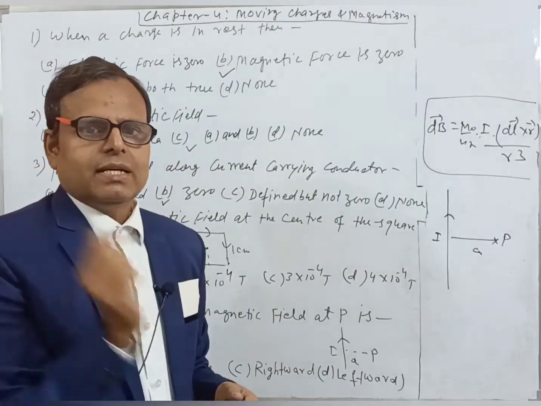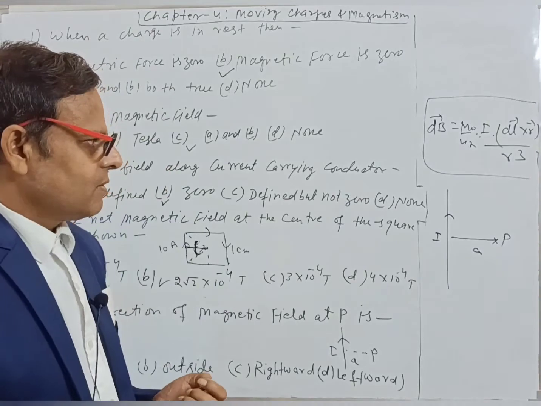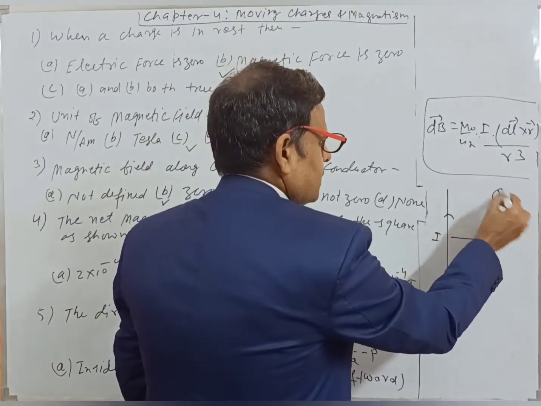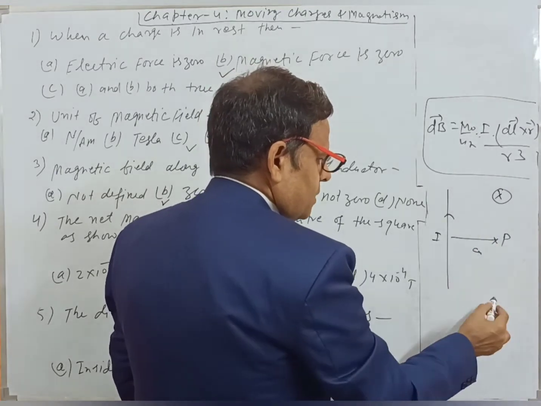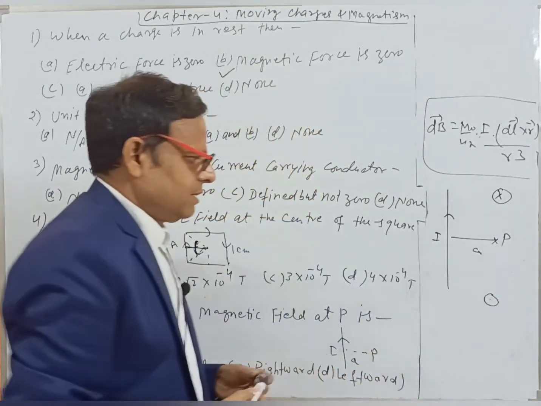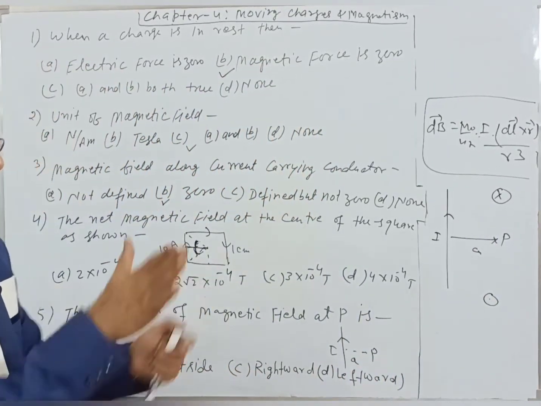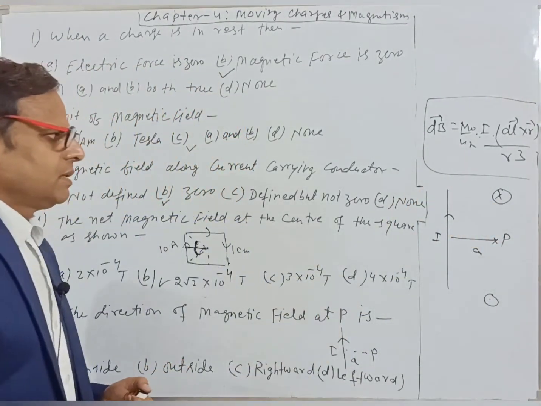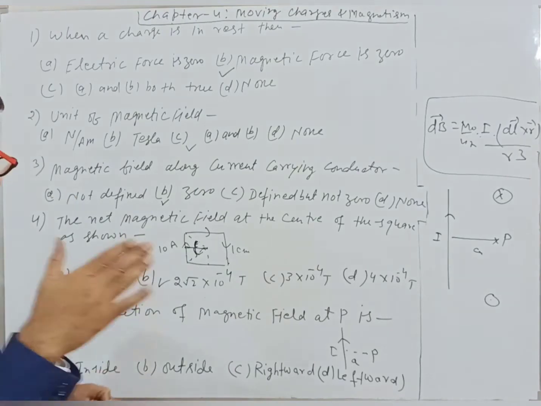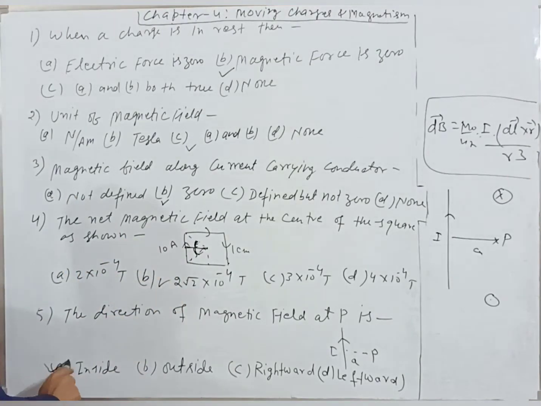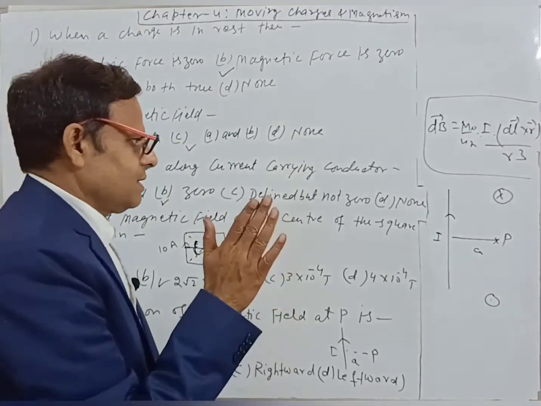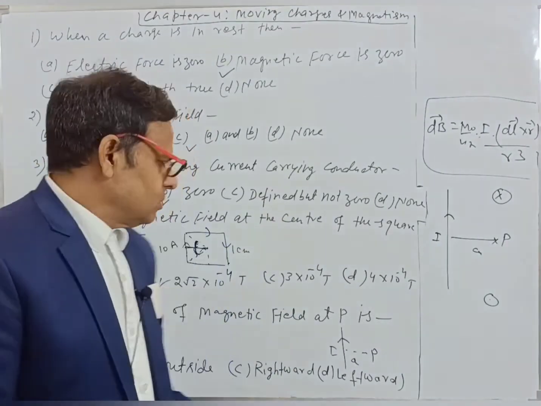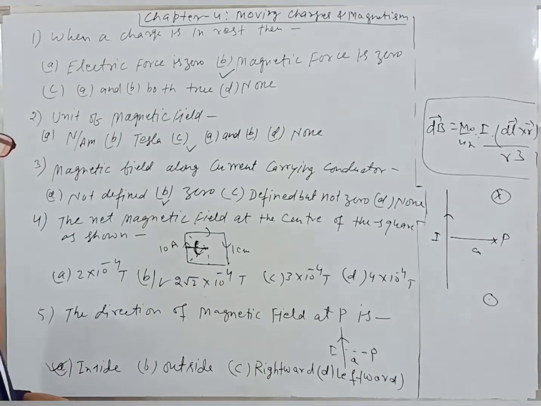If it is inward, the direction is like that; for upward, the direction will be like that. So in this case, the direction of magnetic field is inward, that means perpendicular to the plane inward. So the answer will be A.